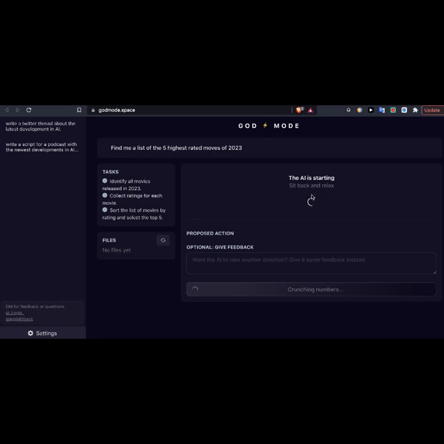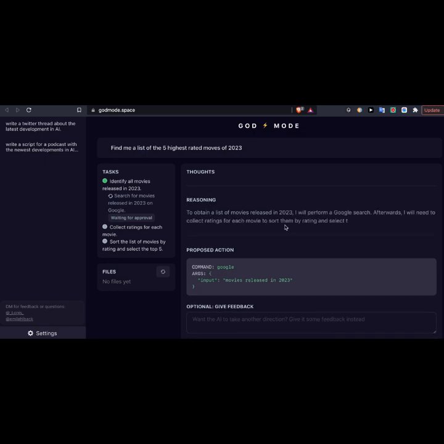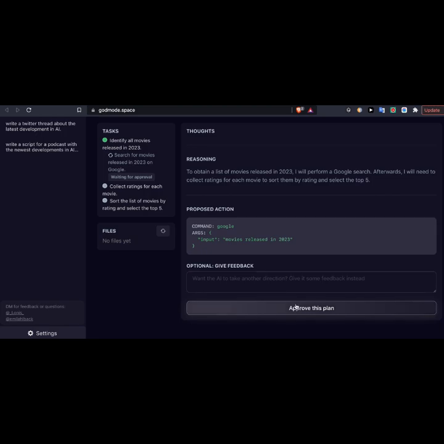What it's going to do is go through these tasks that it has set for itself. And as it goes through it, this console is going to give you an update of where it's at, right? So there we go. That's the first one. The first reasoning is: to obtain a list of movies released in 2023, I will perform a Google search. Afterwards, I will need to collect ratings for each movie to sort them by rating and select the top 5. So it's going to go ahead and do a Google search on its own. So you have to approve it.